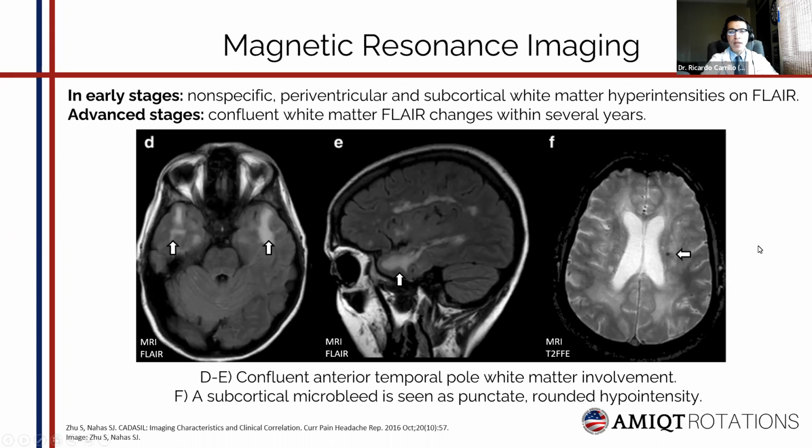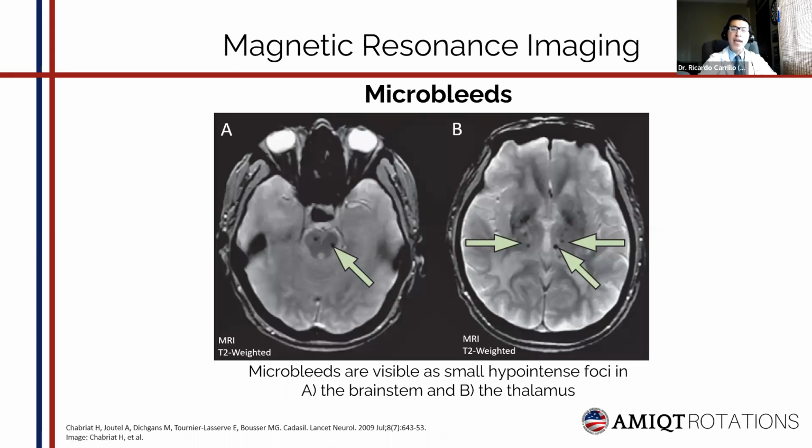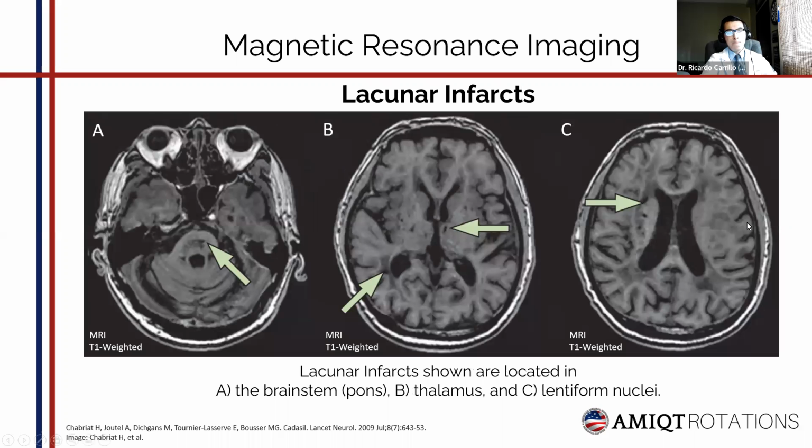Continuing with microbleeds, on A, we can see a small hypointense focus in the brainstem, and on B, these microbleeds are in the thalamus. On CARDASL, we can also see lacunar infarcts. Here we can see lacunar infarcts on image A in the pons, on B in the thalamus, and on C in the lentiform nuclei.